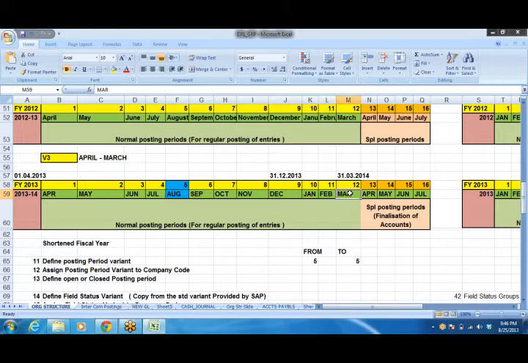Any person who participates in the finalization of accounts will come to know how time taking it is. So for that purpose, SAP has done this, since I cannot prepare my balance sheet and P&L account, that is financial statements, immediately after completion of my financial year.